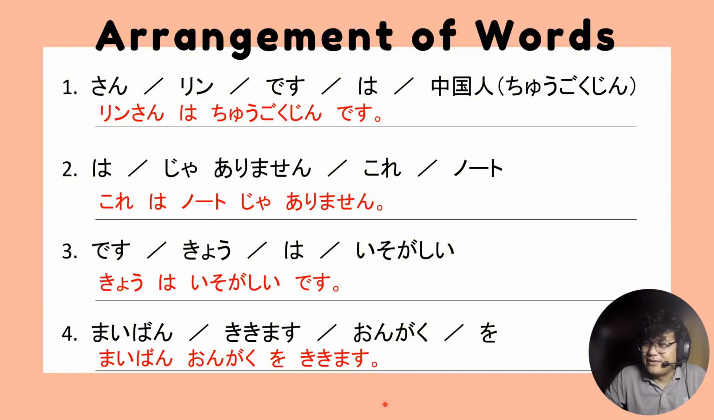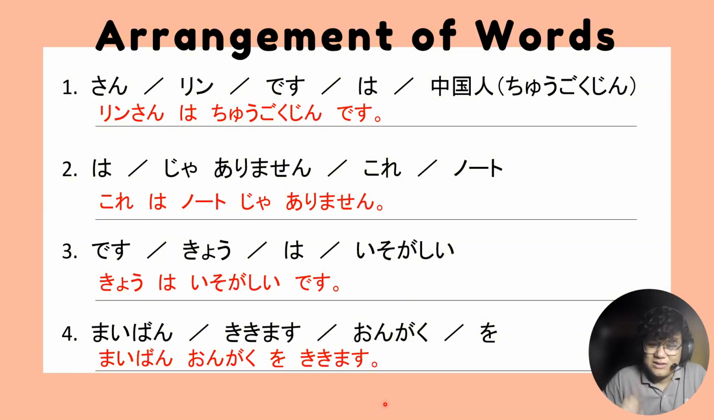Another example could be, for example, pasta: "spaghetti o oishiku tabemashita." I ate the spaghetti deliciously, in a delicious manner. Okay. So therefore, you can also say "oishiku spaghetti o tabemashita." So that is also possible.